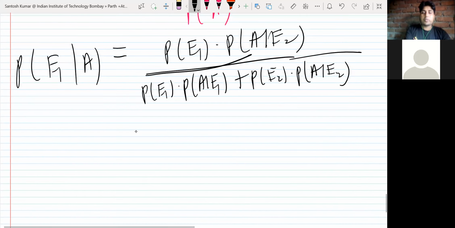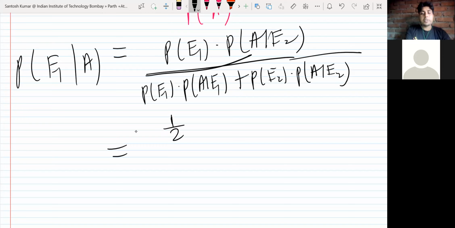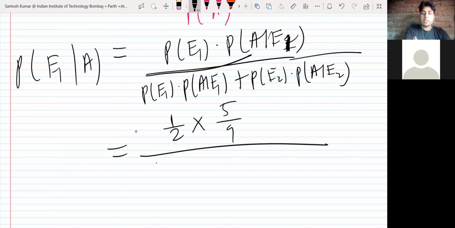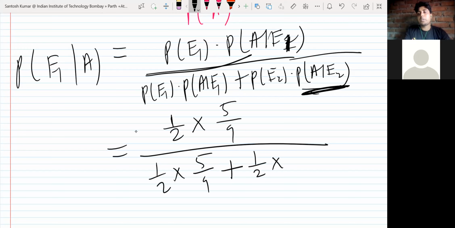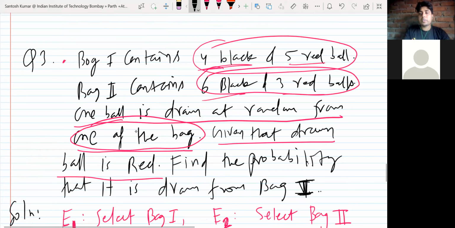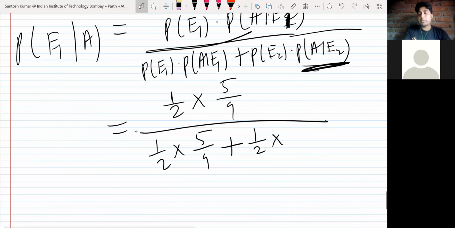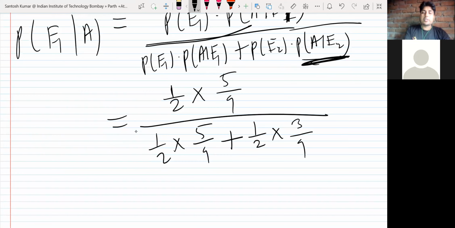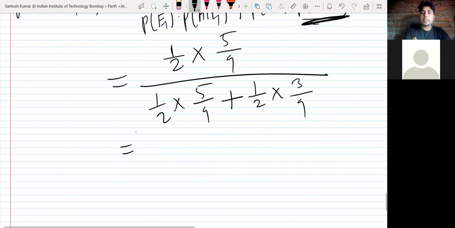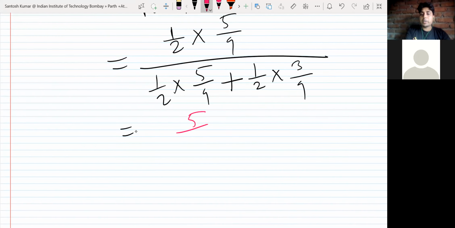So directly you can put, selecting bag 1 is half. If selecting bag 1, then the chance of getting a red ball is 5 by 9, so half times 5 by 9, plus selecting bag 2 is 1 by 2 probability. And if selecting bag 2, then what is the chance of getting a red ball? In bag 2, the red balls were 3, so 3 upon 9. So 5 upon 18 is the numerator, and 5 plus 3, 8 upon 18 is the denominator.